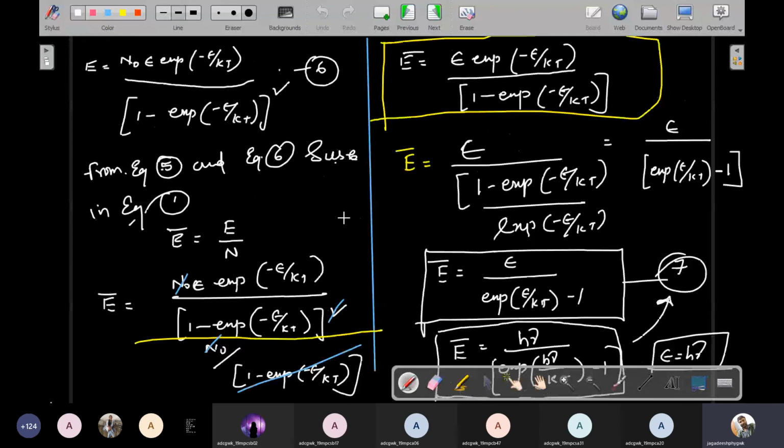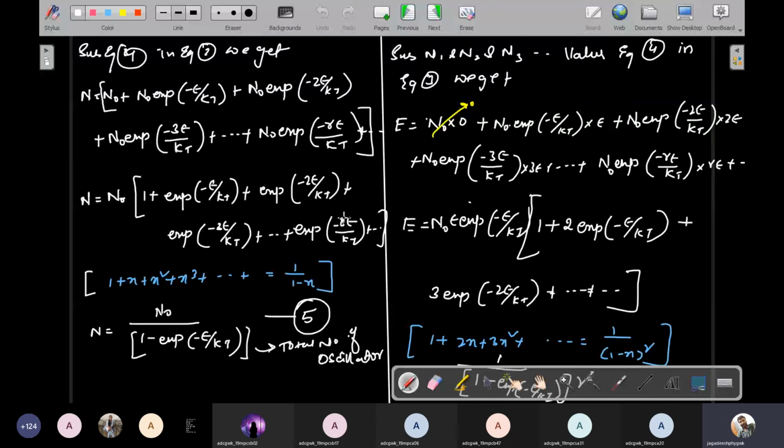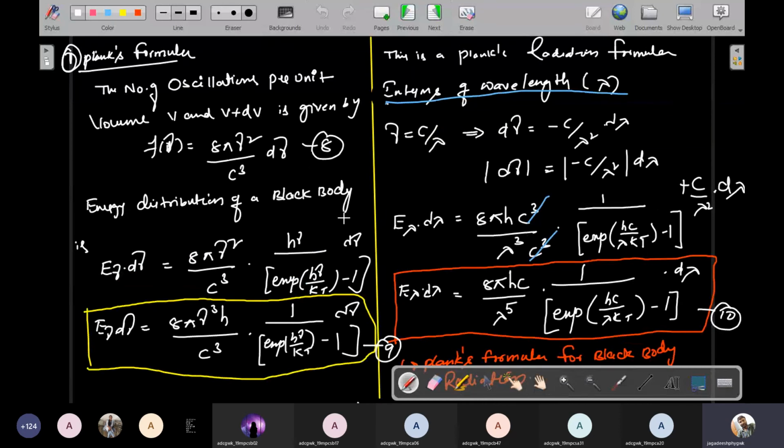In the previous class I explained the energy distribution and the average energy of the oscillator. In today's class I explained Planck's formula. I simply take the number of oscillators per unit volume between V and V plus dV, where V is volume, given by f of nu is equal to 8 pi nu square by c cube.